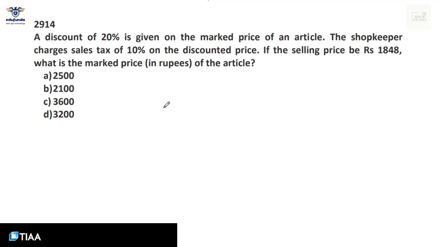Another one from profit and loss. And here the concept of sales tax is also incorporated with the discount given on marked price. If discount is given on marked price and we have sales tax which is charged after the discounted price, then the formula which we use is effective selling price after sales tax would be marked price into 100 minus D by 100, that would be discounted price, into 100 plus tax rate by 100, that would be the selling price after tax.